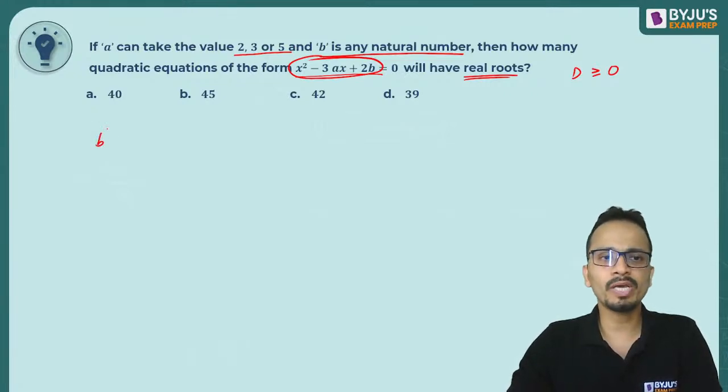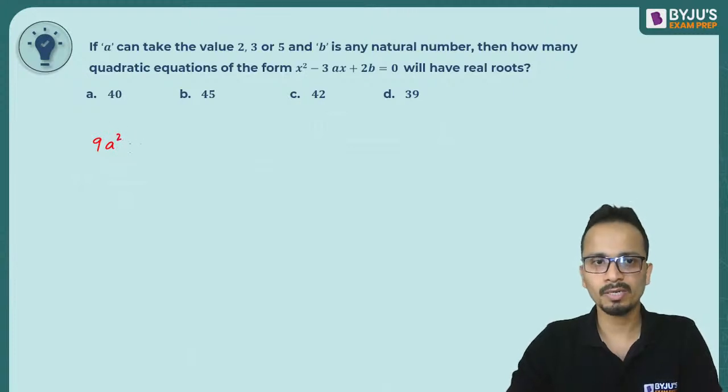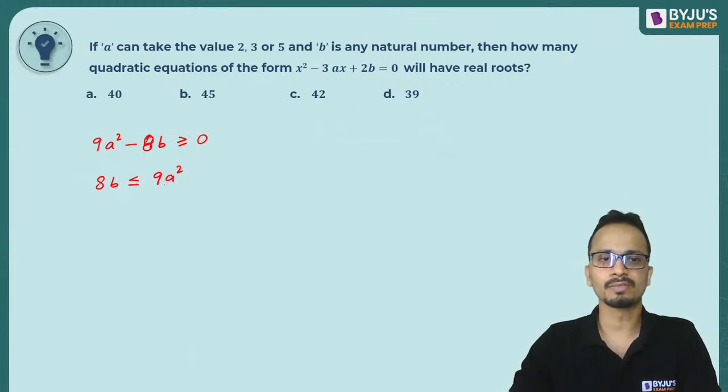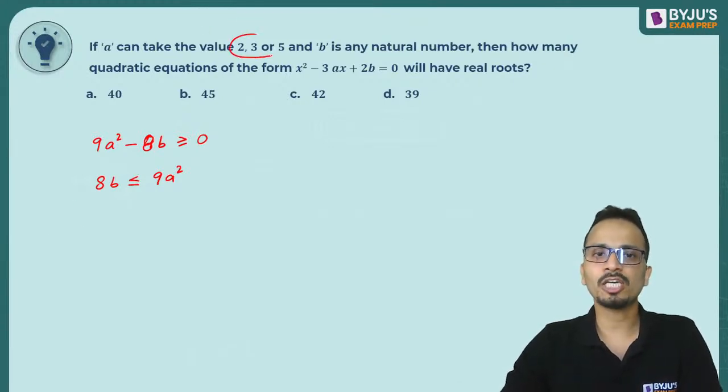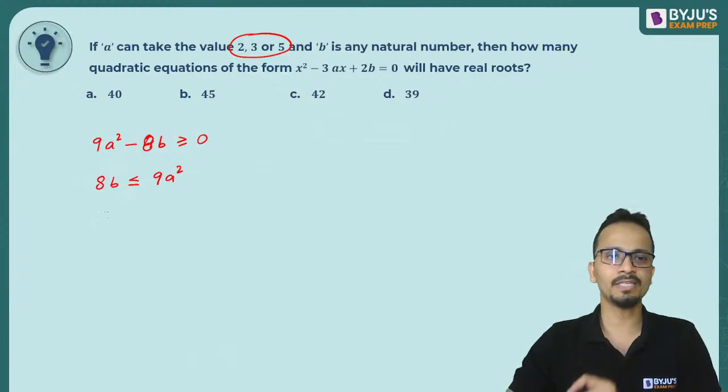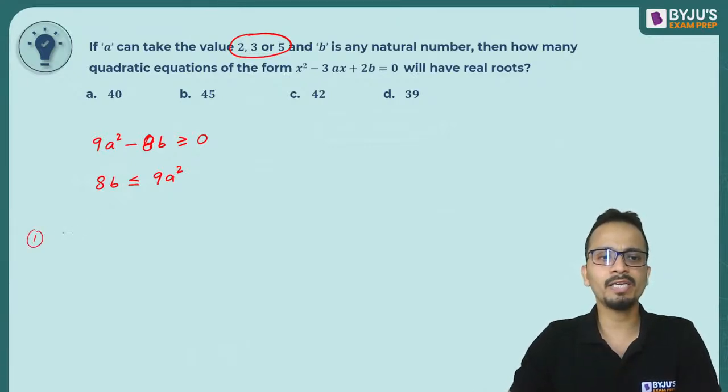So it is b square minus 4ac. The discriminant is b square minus 4ac. So b square in this case will be 9a square minus 4 into 1 into 2b, that is minus 8b, and it should be greater than or equal to 0. So that means 8b should be less than or equal to 9a square, right? Now, I'll put the different values of A which are given in the question, for which I'll get the different values of B.